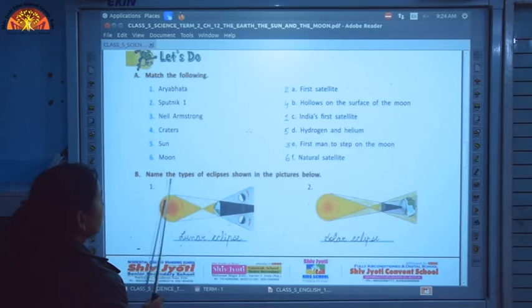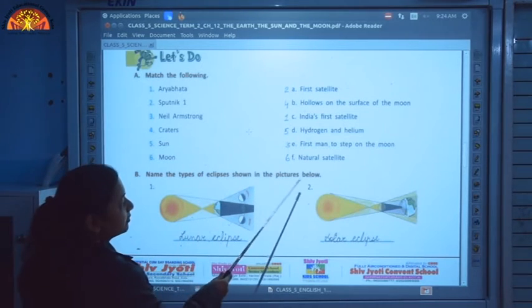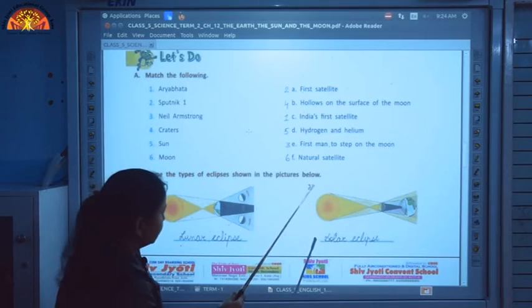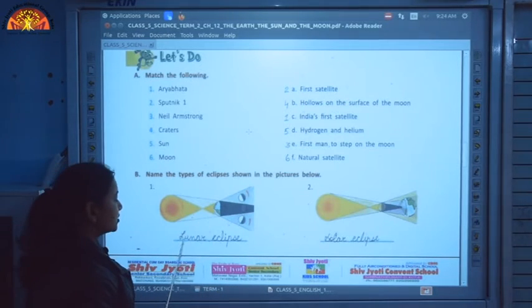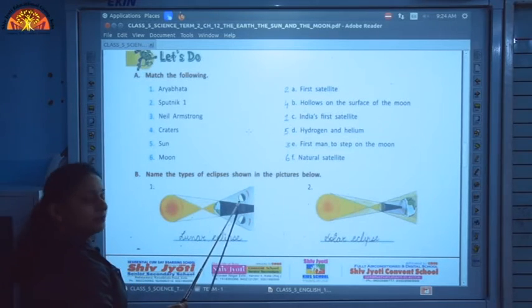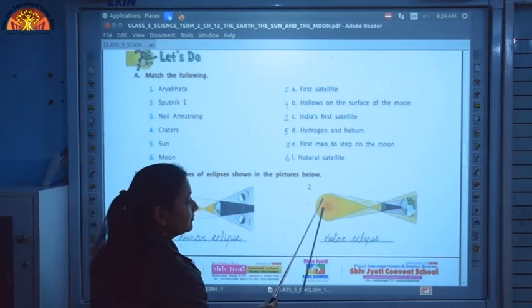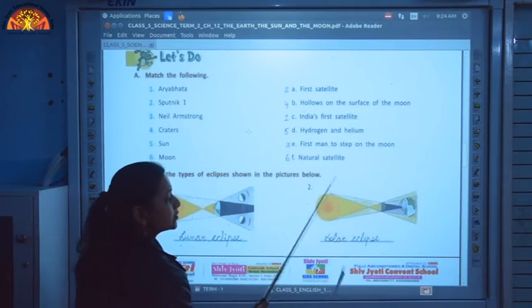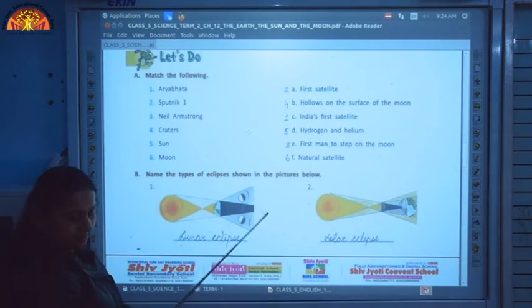So, name the types of eclipses shown in the picture below. You are given two types of eclipses. You have to identify and write their names. The first one is the lunar eclipse, because the earth is in between the sun and the moon. Here we have the moon which is in between the sun and the earth. So, this one is the solar eclipse.